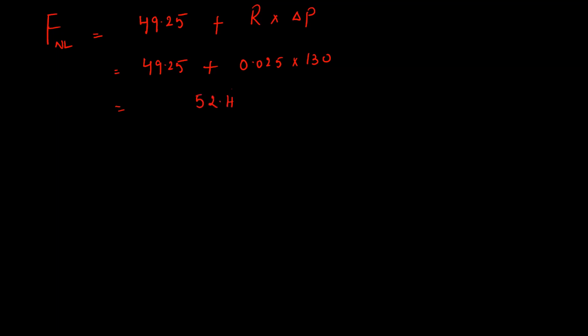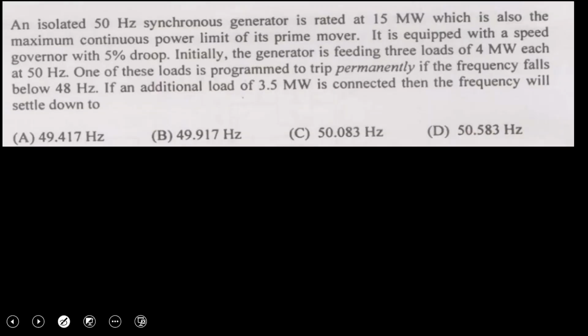Likewise, 49.25 hertz at 130 megawatt: frequency plus R into delta P, that is 0.025 into 130 plus 49.25 would have become your no load frequency. What is this value? Calculate and tell. 52.5 hertz. First read and understand the question.